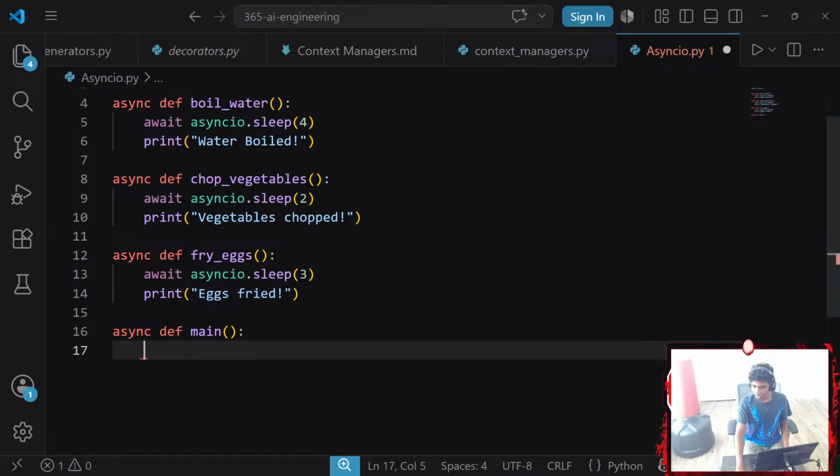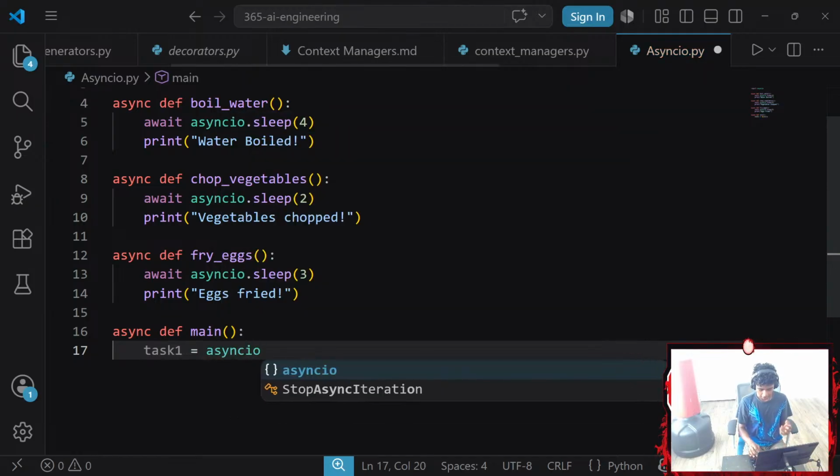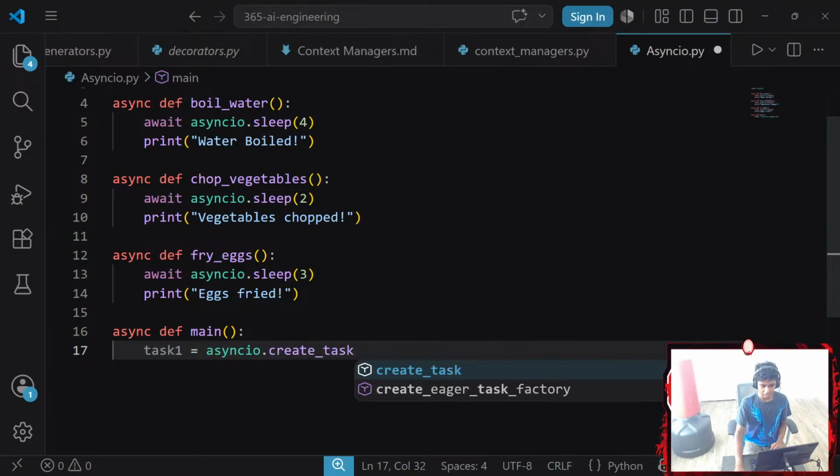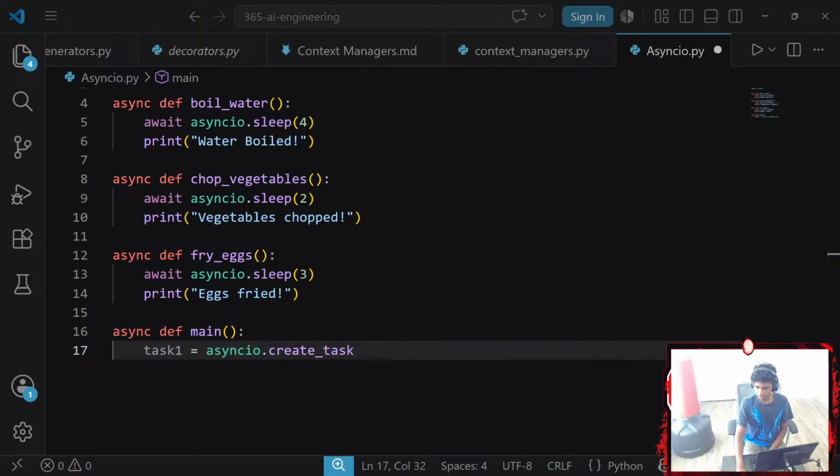That said, I'm going to go ahead and create my task 1, which is going to be equal to asyncio dot create underscore task. And hold up, guys, I think there's some background noises. And what is wrong with my webcam? Hold up.